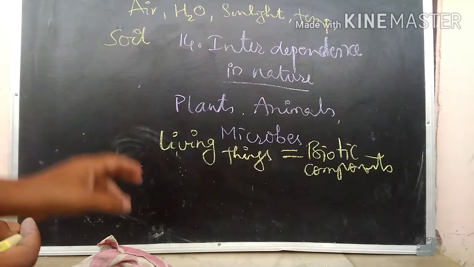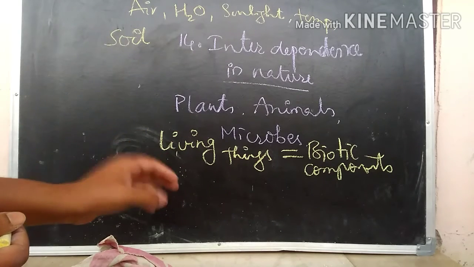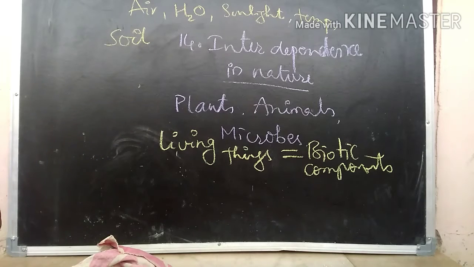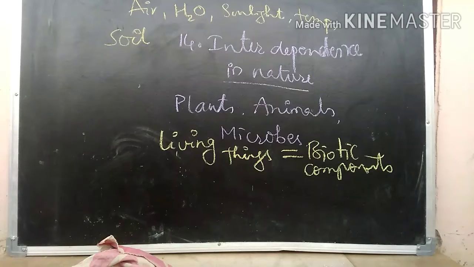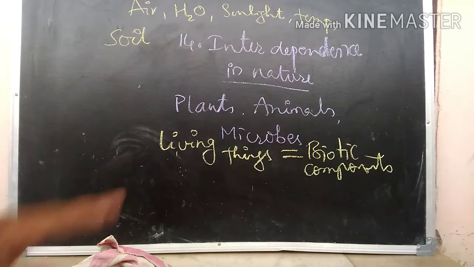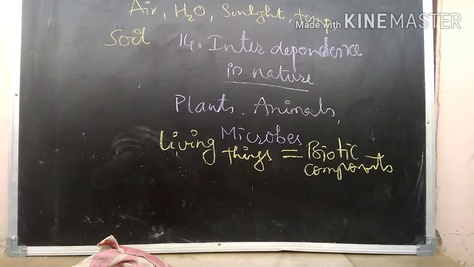Remember, plants, animals, microbes are called living things, and these living things are also called biotic components of nature. If anybody asks you what the biotic components of the nature are, you may reply they include plants, animals, and microbes.